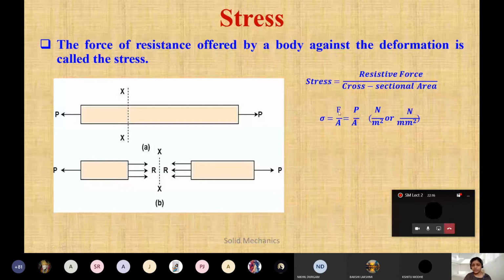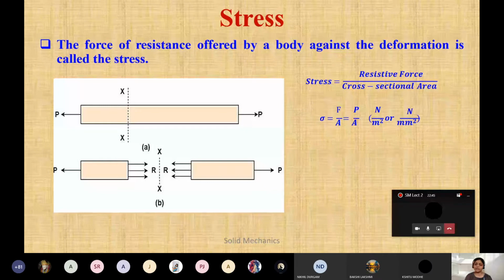In few books, instead of F, जैसे यहाँ पे R लिया हुआ है, this may be R, that may be F, that may be P. ठीक है, ये ध्यान रखना है. This is one and the same thing. In some books, you can find R notation, F or P. That is the same. ठीक है, whatever the load applied, that load divided by the cross-sectional area. And the unit you have to remember, because force unit is Newton and area is meter square or mm square.